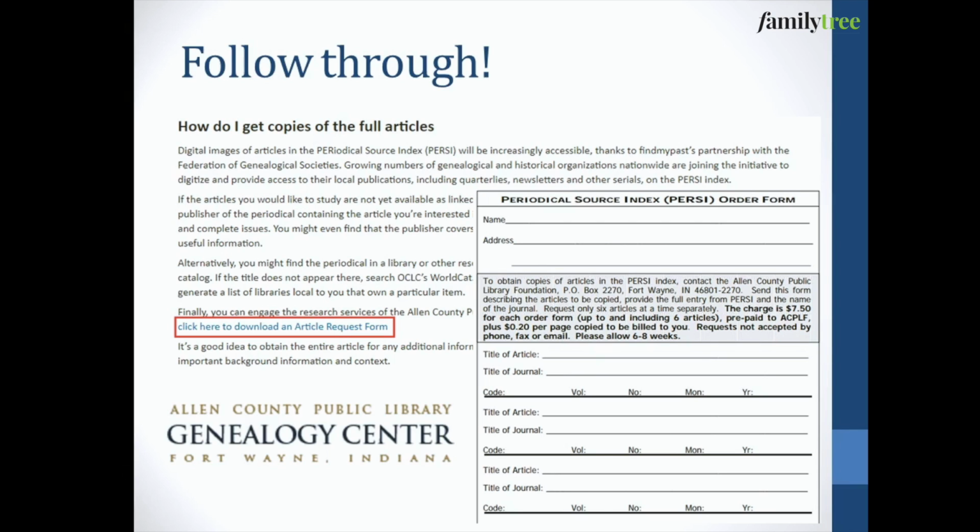Percy in a really interesting way. If I know I'm going to be at a major research library that's going to have a lot of these periodicals, I will sometimes just use the Percy search filters to search for the name of the society newsletter that might be of interest to my ancestors' locale. And then when I'm at a major research library like Allen County Public Library, I'll just go ahead and pull all the issues of that particular newsletter and browse the issues, because I may not have thought of something in my brainstorming sessions that is in that newsletter, and I won't find it unless I really go through each page.